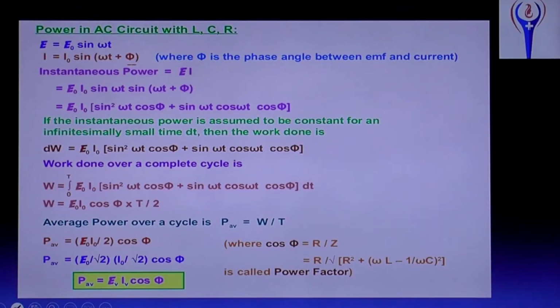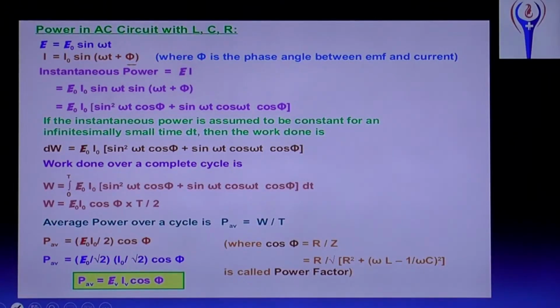If the instantaneous power is assumed to be constant for an infinitesimally small time dt, then the work done is dW equal to that expression into dt.